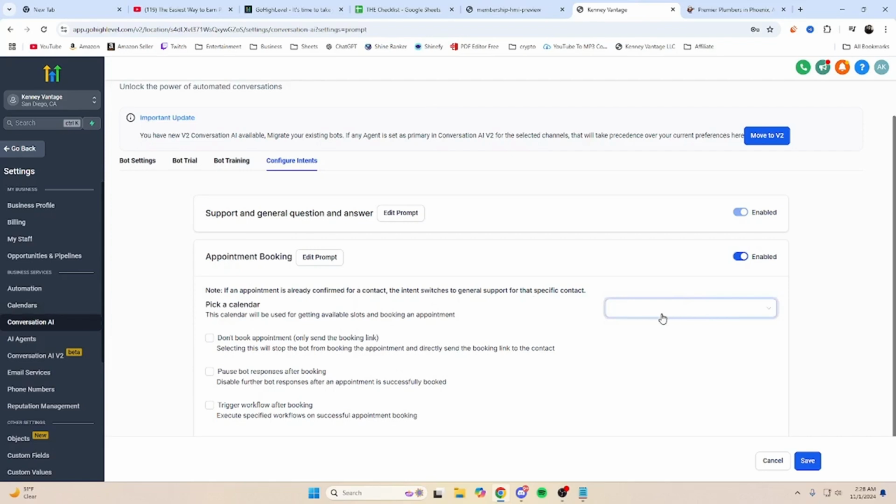So we're going to pick a calendar, and then the bot is going to talk to us and have the intent to book an appointment. For example, if somebody asks what services do you provide, it's most likely going to ask, hey, we offer these services. Do you want to book an appointment so you can hear what we're about? Then we can have the calendar automatically ping the employees of the business and notify them of the time of the meeting, and then they can get on a sales call with these businesses.